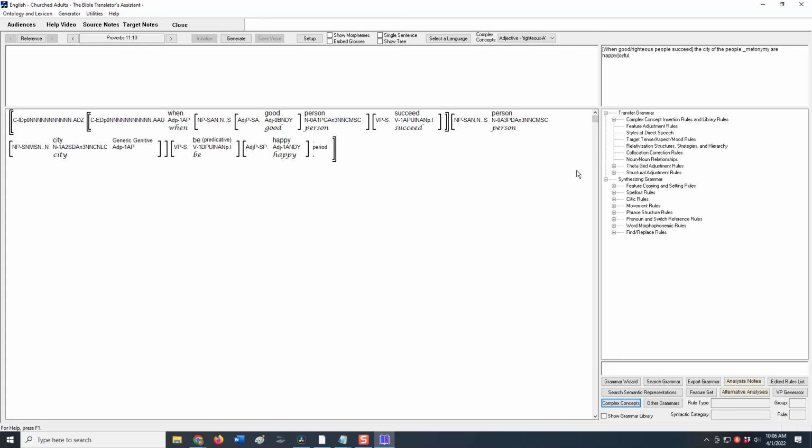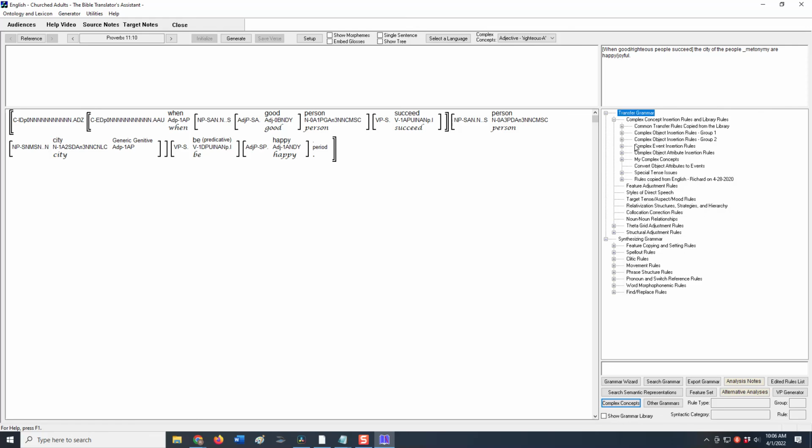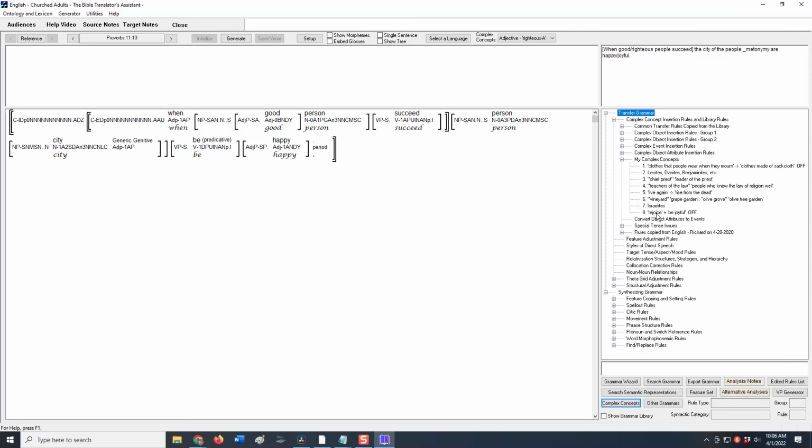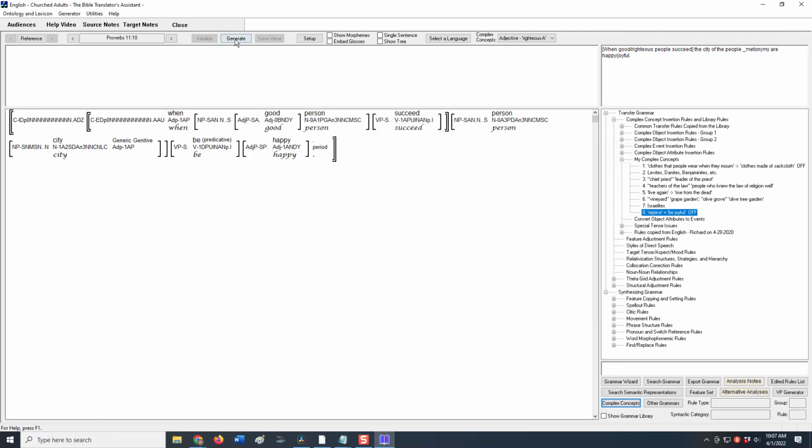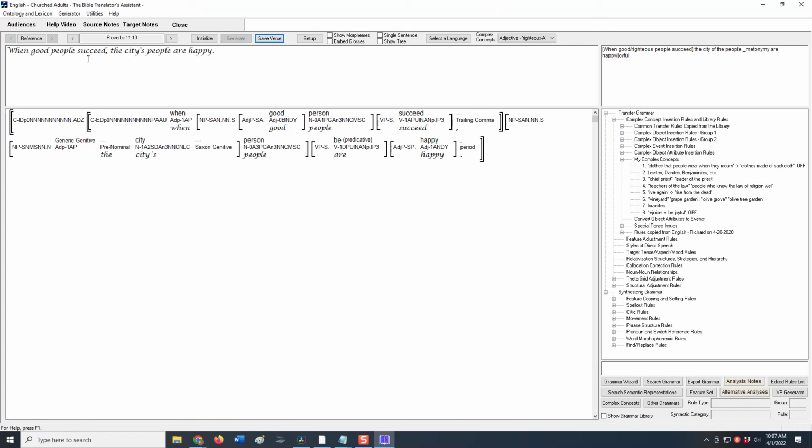Now we also have another rule that converts be joyful to rejoice. I don't really need to change that, because if I get rid of the word joyful, it's not going to be implemented. But just to show you, we have this rule, be joyful is converted to rejoice, and I could turn that off. Okay, anyway, now I'm going to regenerate this verse and we'll see what it does. So this is without the complex terms and explaining the metonymy, and it says when good people succeed, the city's people are happy. So that gives you kind of a feel for the kind of options that we can use in TPTA.